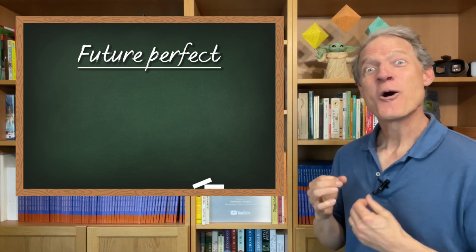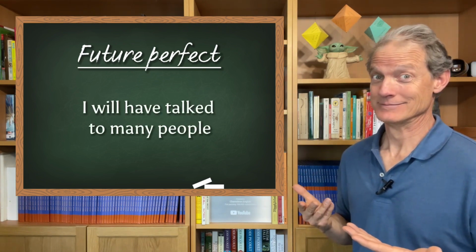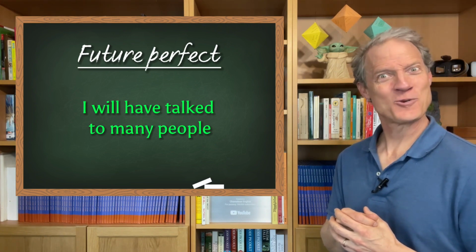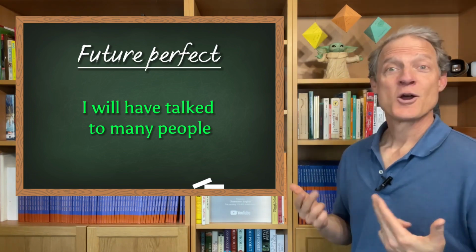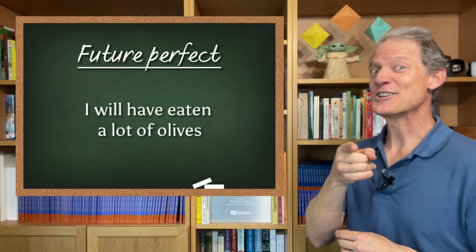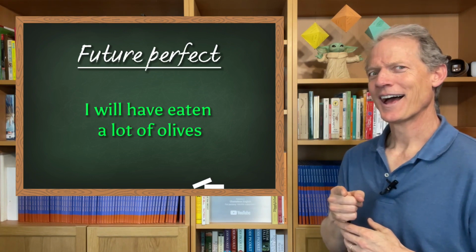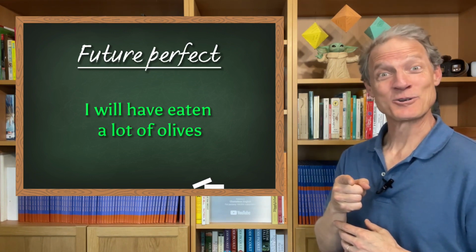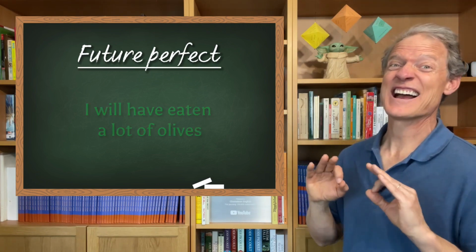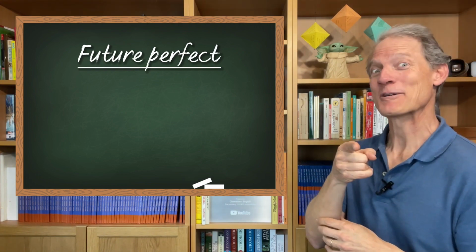And what about you? What will you have done at 1:30 in the morning? Oh, really? Well, that sounds fun. Well, I will have sung a lot of karaoke. And you? Oh, you like olives, do you? Okay. And I will have had enough of the party by 1:30 and be ready to go home. What about you?